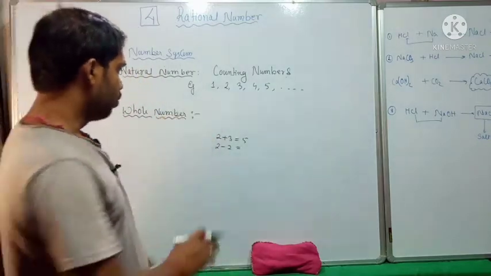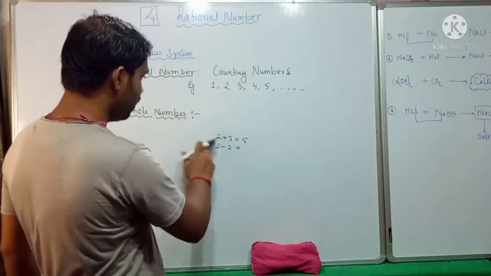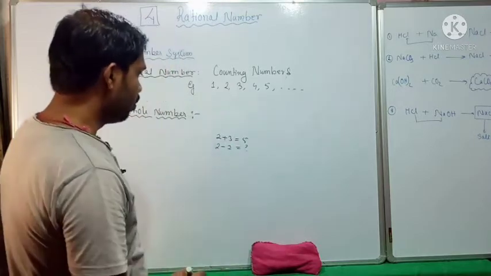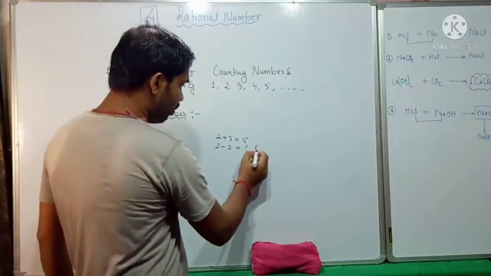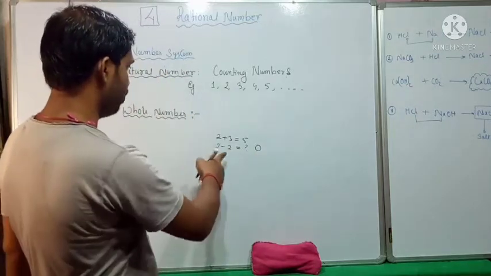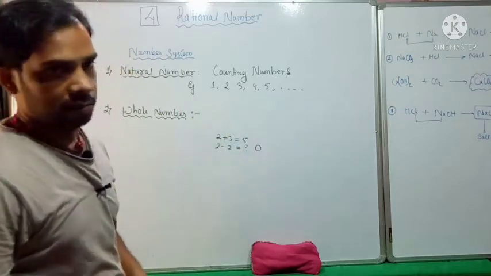So for that we need a new number system in which this result will be present. What is the result? We already know very well that it is 0, but 0 is not present in natural number. So this result cannot be obtained from natural number.